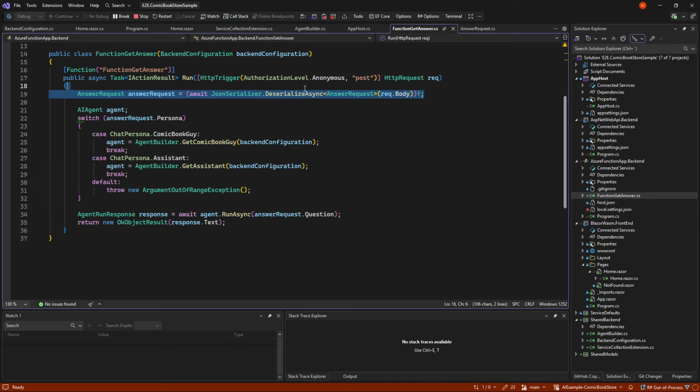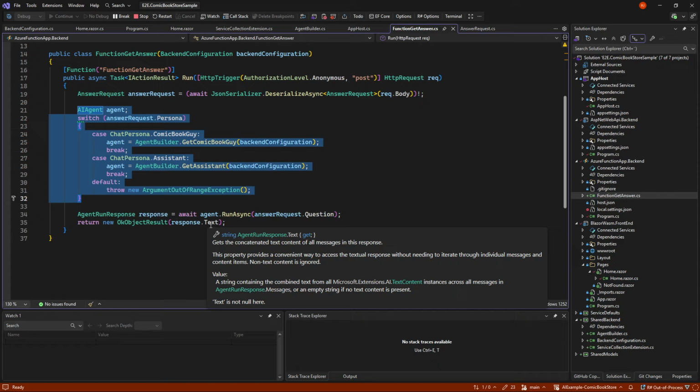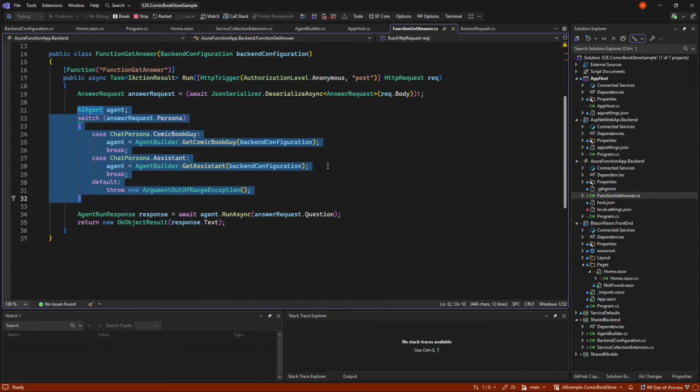So we simply deserialize that, and based on that, we choose which agent we want to use. And then we do a normal run async, because we can't really stream anything right now, and we're just throwing the text back raw. We could have given it back in a more structured format that the client could then use.